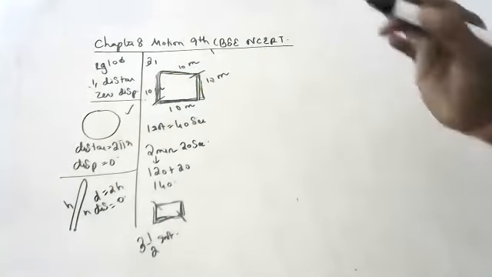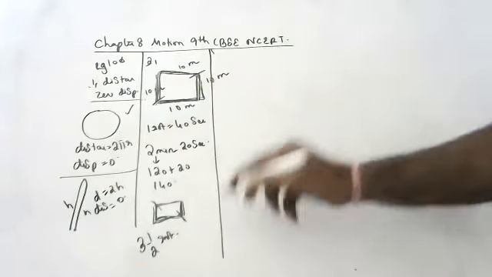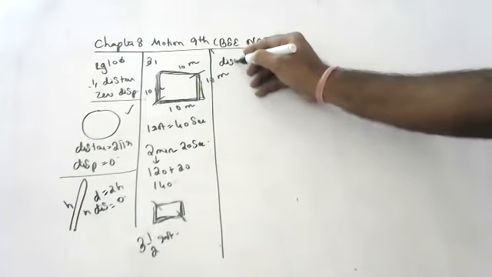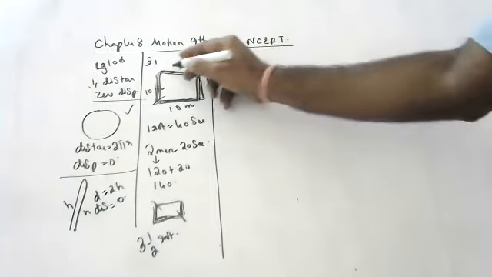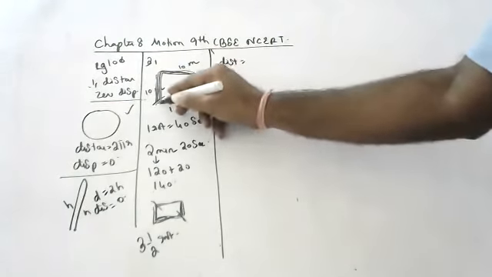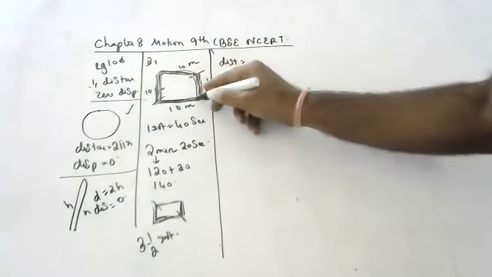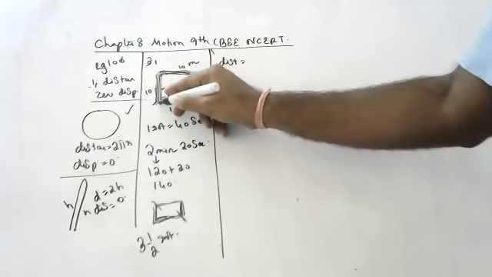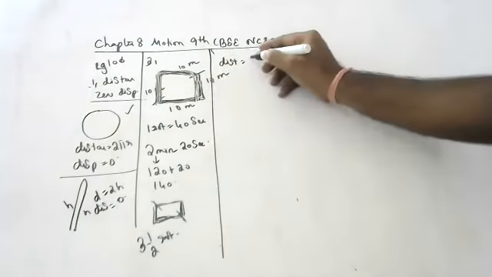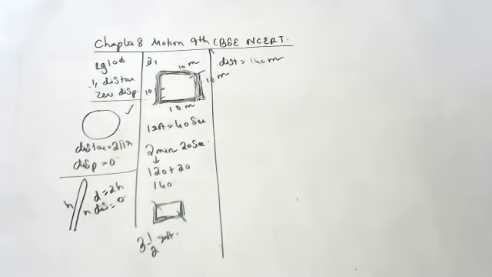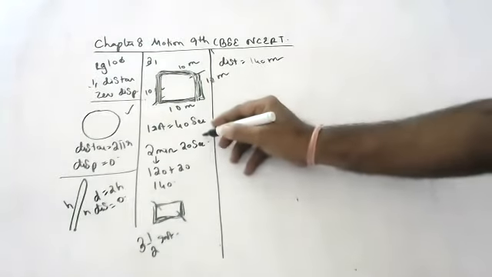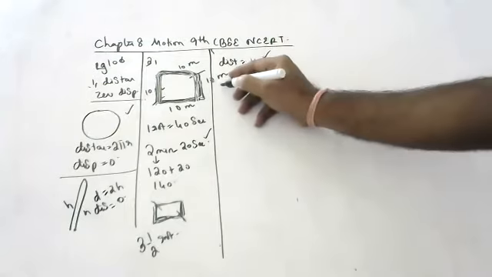What is the distance, children? One time he moves 40, two times 80, three times 120, and then 140. So 140 meters is the distance. In 140 seconds, he is moving 140 meters.